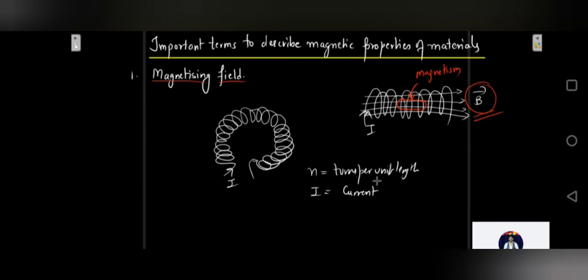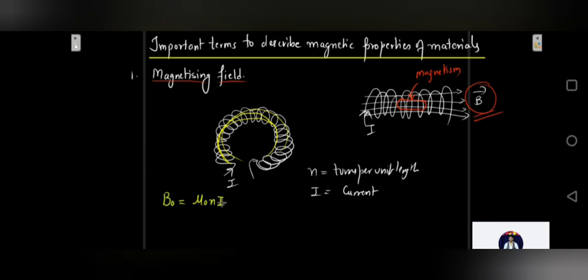The magnetic field set up inside this solenoid is given by B naught is equal to mu naught n I.